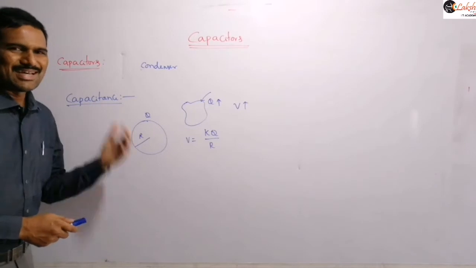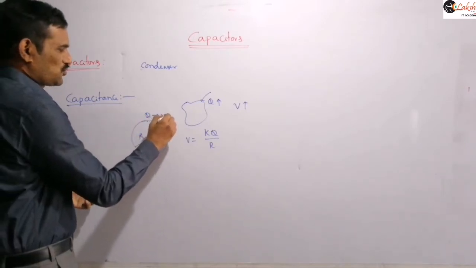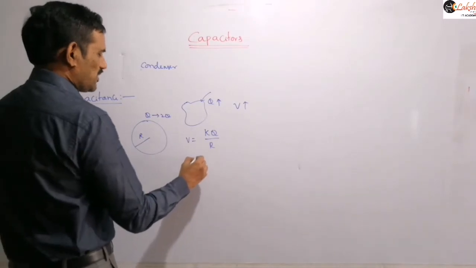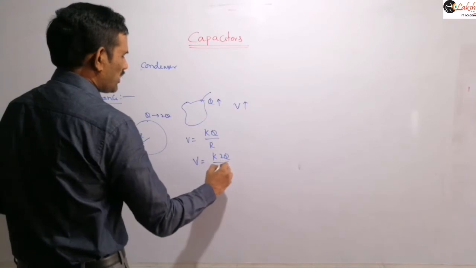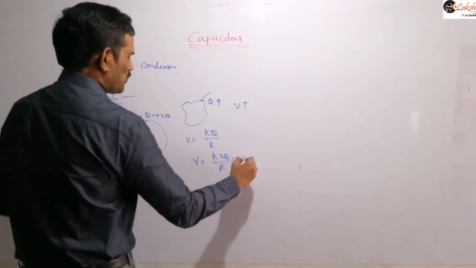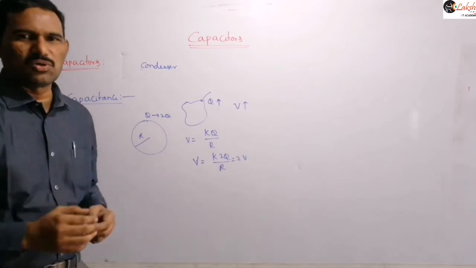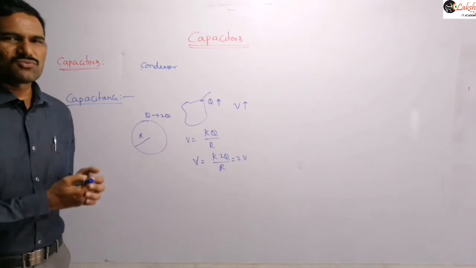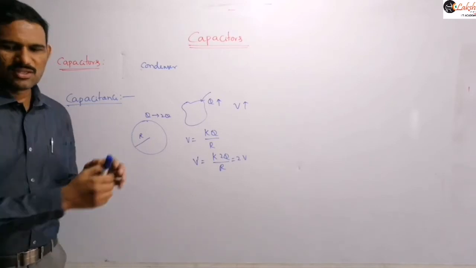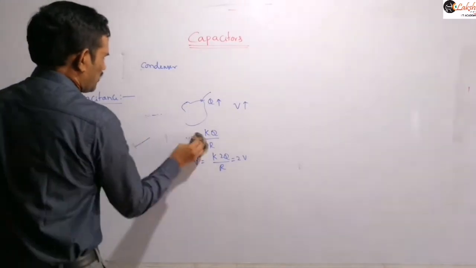Now suppose the charge on this is doubled, I am increasing the charge from q to 2q. Then this final potential, let it be V dash, is equal to k into 2q by r. That means this potential is also doubled, right? If the charge on the object is doubled, the potential of this object is also doubled. So from that what we can write is the potential of this object is directly proportional to the charge. So we can conclude that here, right?